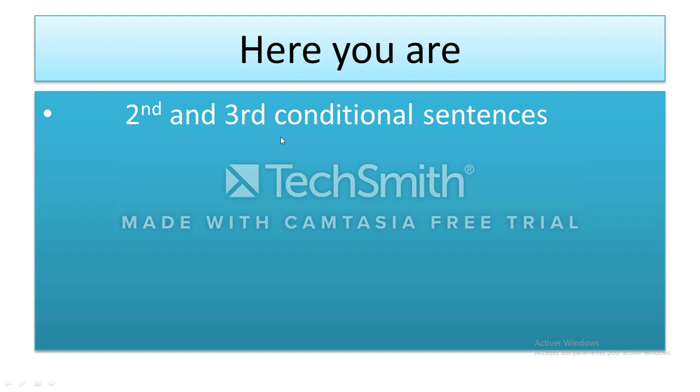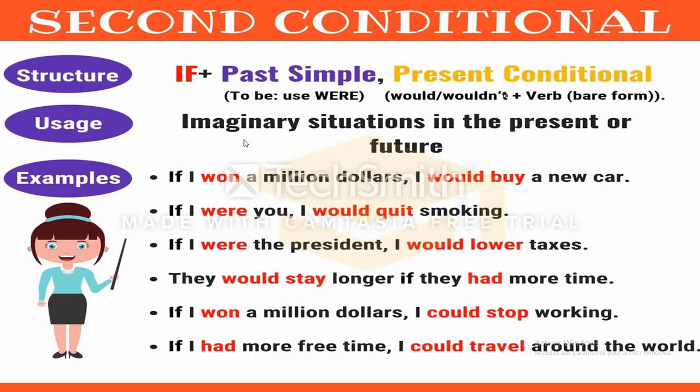In the baccalaureate exam, they're going to give you a sentence, and you have to put it in the conditional type. Some students have a problem deciding whether to put it in the second or the third. Here we're going to explain when we use the second and when we use the third conditional. So let's start with the second conditional.